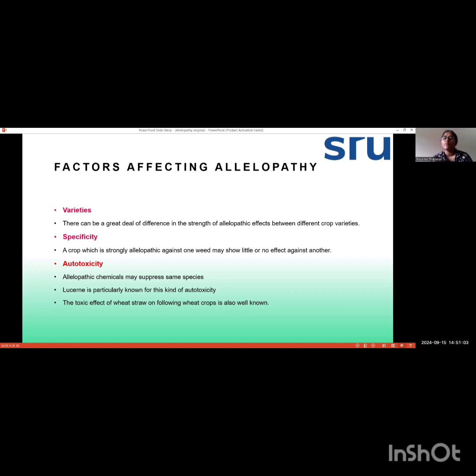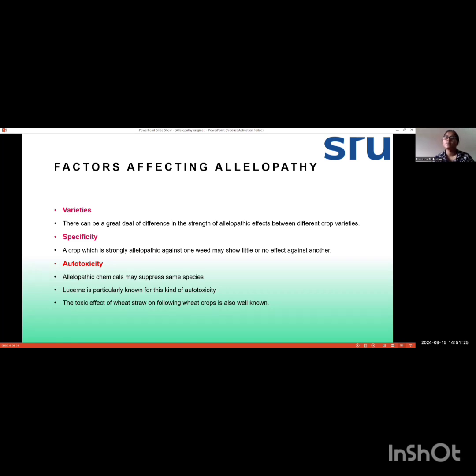Each crop variety will have a different range of allelopathic effects on one plant. For example, one crop has a greater effect of allelopathy on one plant, while in the same species, another plant may have a less toxic effect of allelopathy.